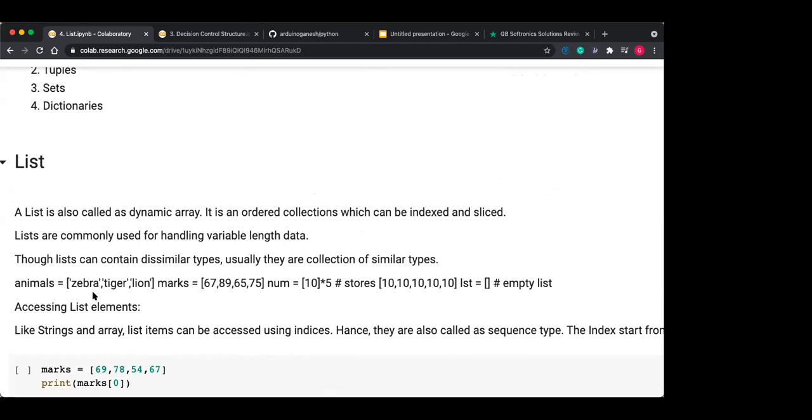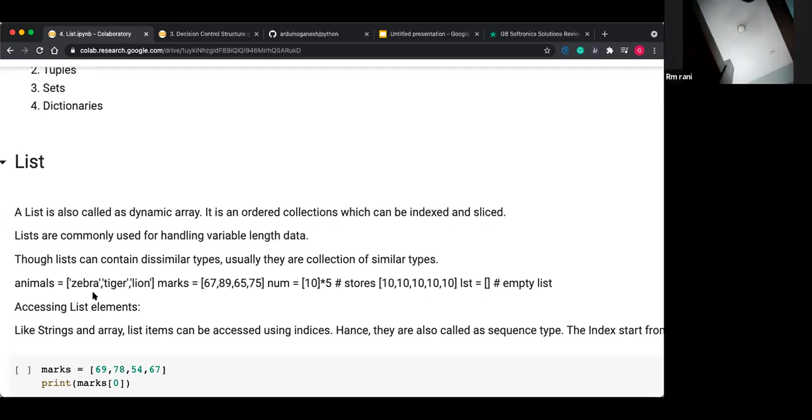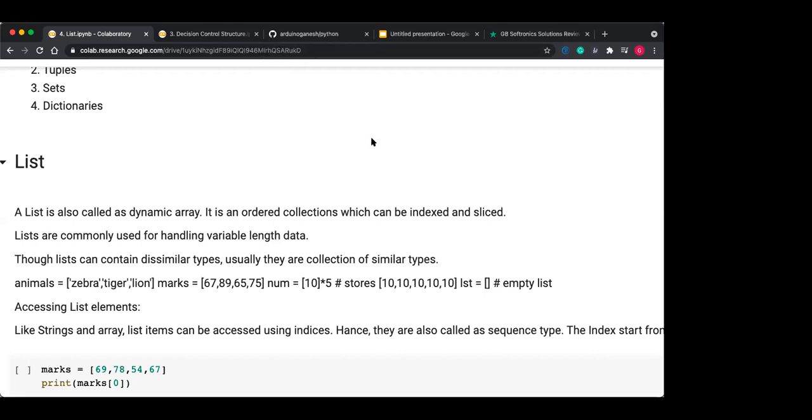A list is also a collection of data items, but it is not the same. The list can have dissimilar or heterogeneous data items. So you can define a list in which you can have an integer as well as a float, a string, and different data type items.